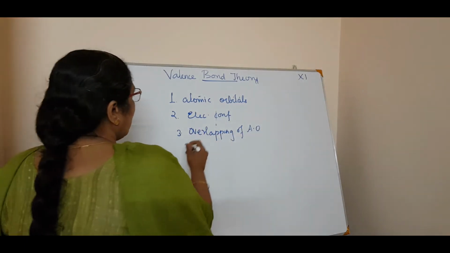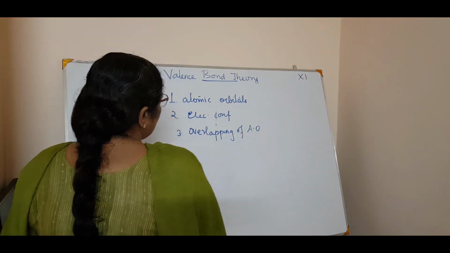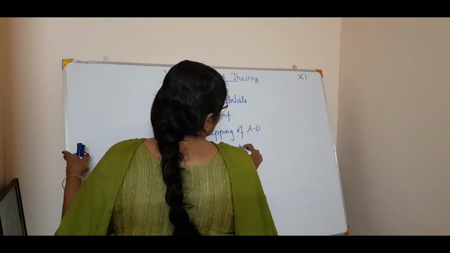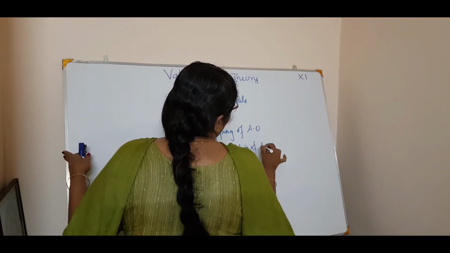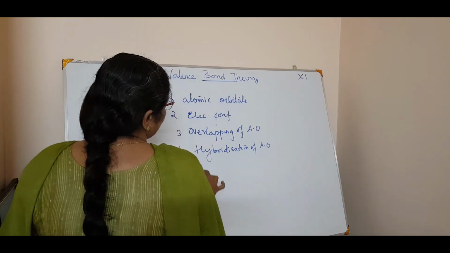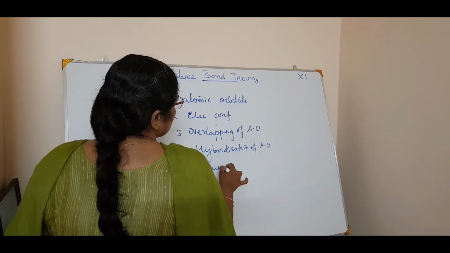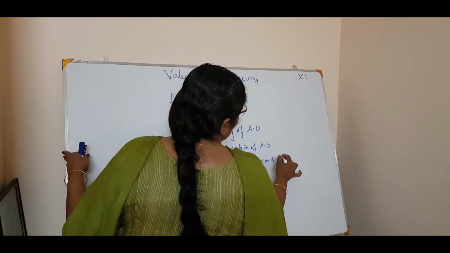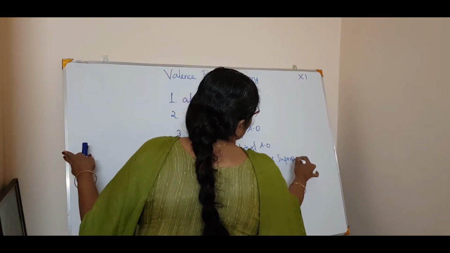The fourth is hybridization, a new term: the hybridization of atomic orbitals. And the fifth is the principles of variation and superposition.